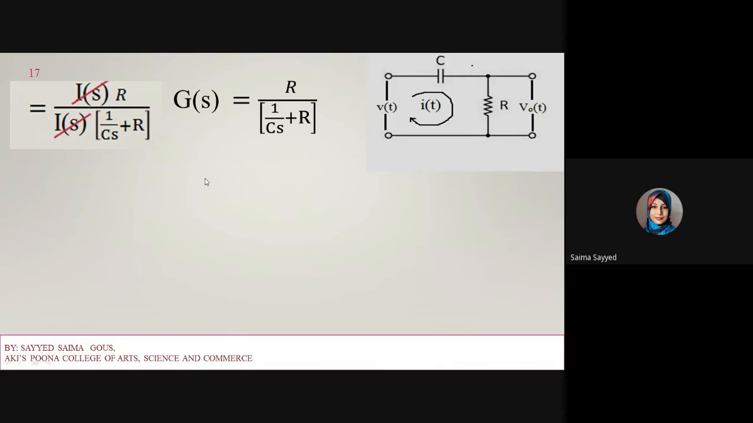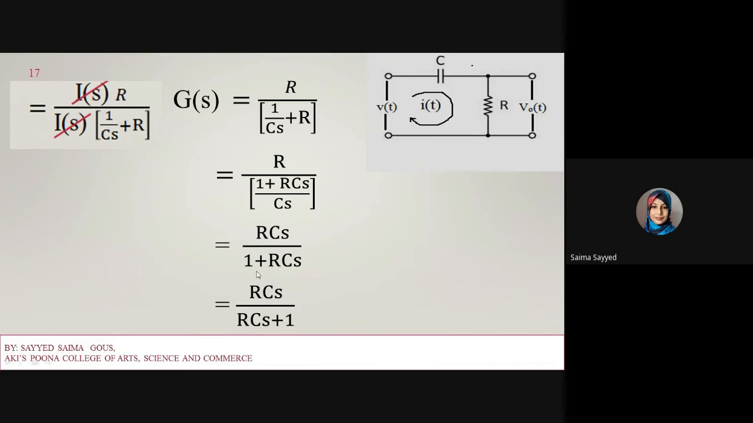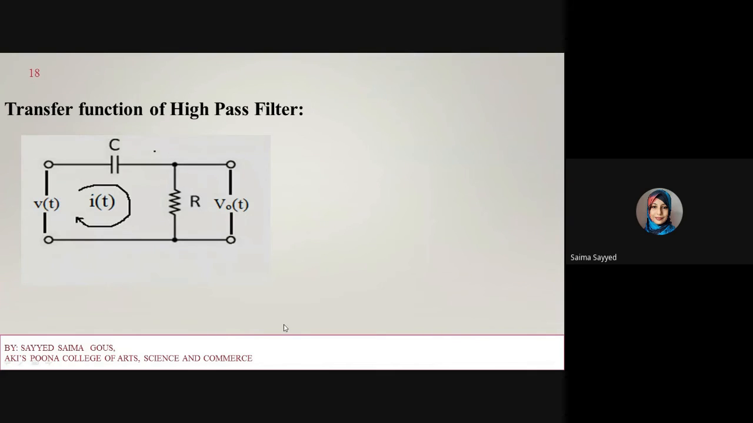Now solve the denominator. After solving this denominator, it will become R divided by 1 plus RCs whole divided by Cs. Then this Cs gets multiplied, so it becomes RCs divided by 1 plus RCs. Or we can rewrite it as RCs upon RCs plus 1. So this is my transfer function of the high pass filter, which is given by RCs upon RCs plus 1.